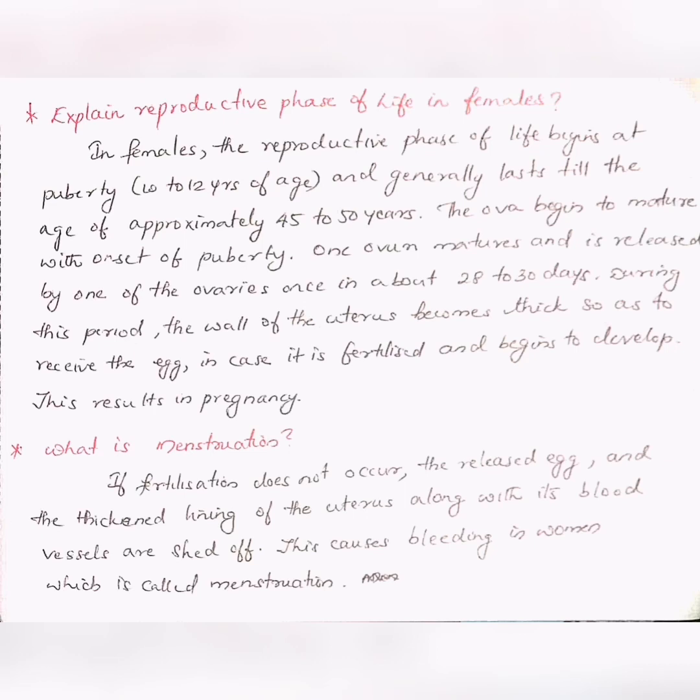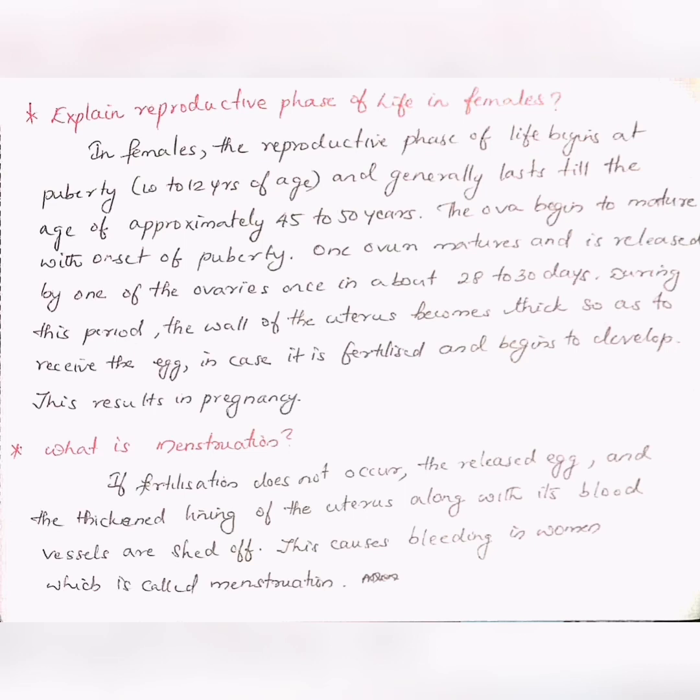The ova begin to mature with the onset of puberty. One ovum matures and is released by one of the ovaries once in about 28 to 30 days. During this period, the wall of uterus becomes thick so as to receive the egg. In case it is fertilized and begins to develop, this results in pregnancy.